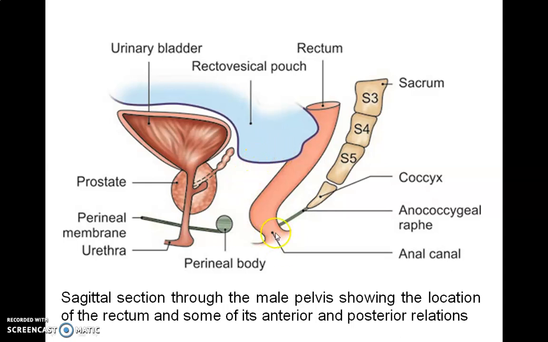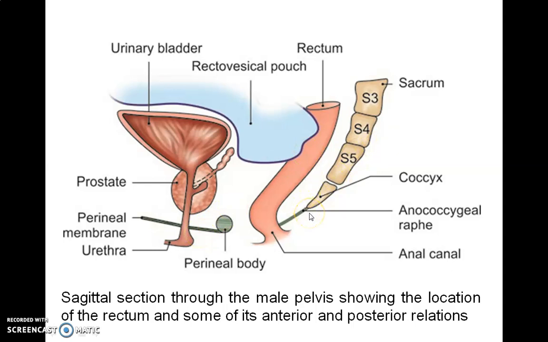This is the anal canal. In male, anteriorly there are the perineal body, bulb of penis, and spongy urethra. In female, there is a vagina.